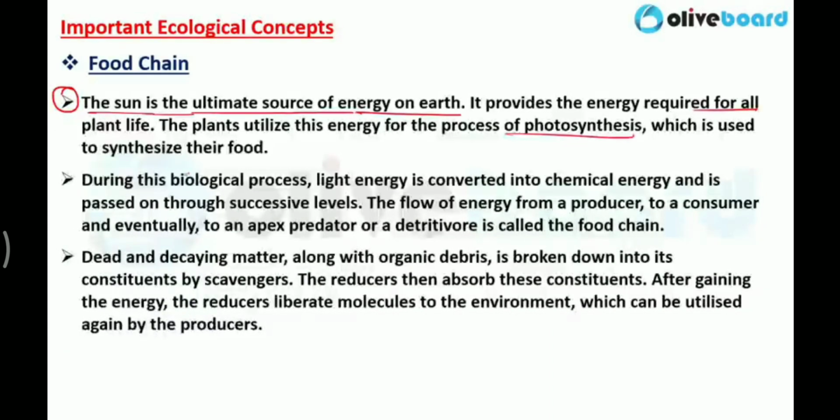Very basic things. Now during this biological process, light energy is converted into chemical energy, obviously. The plant is preparing food, and the plant is using sunlight. Sunlight provides light energy, and now the plant converts this light energy into chemical energy, and it is passed through successive levels.